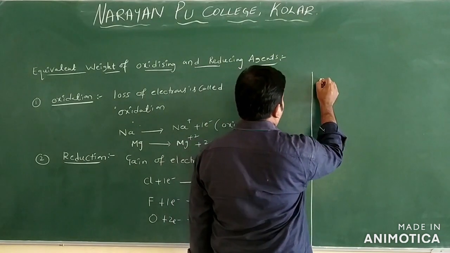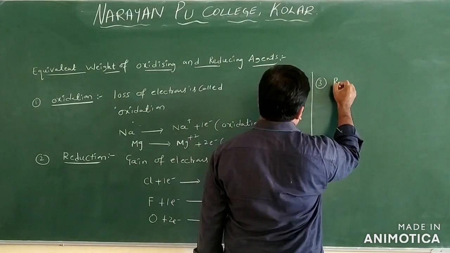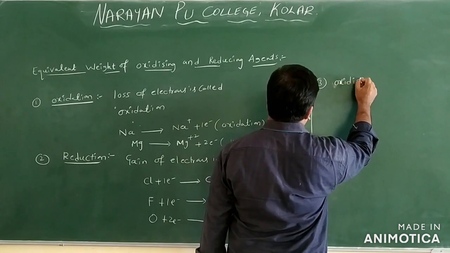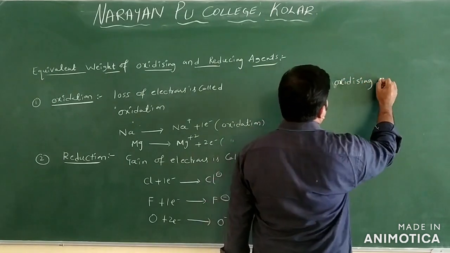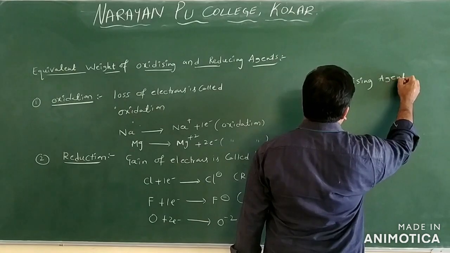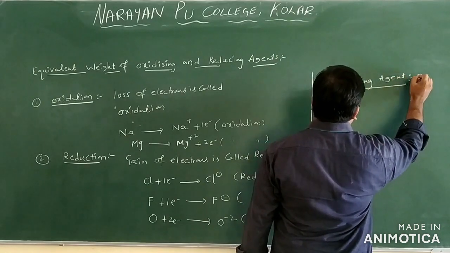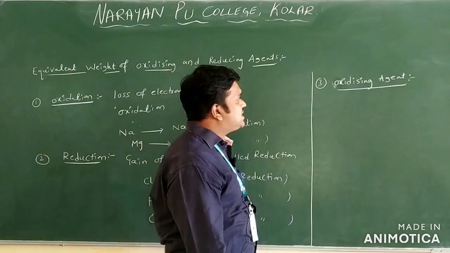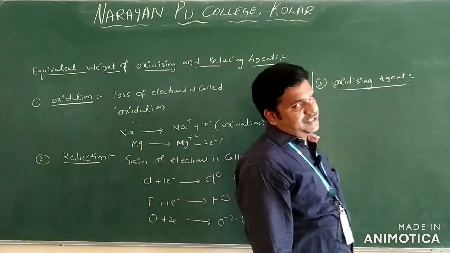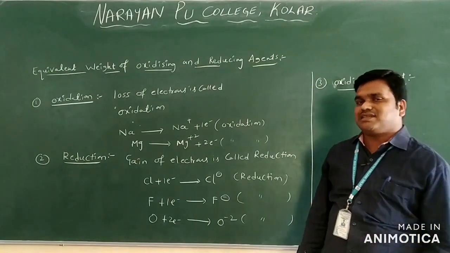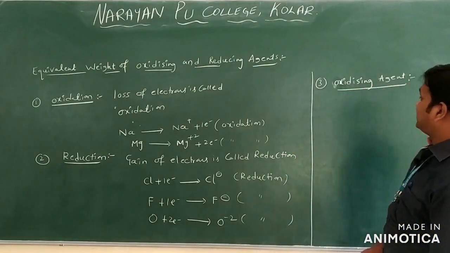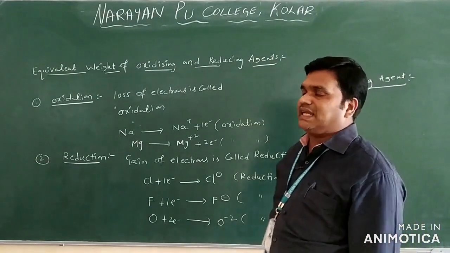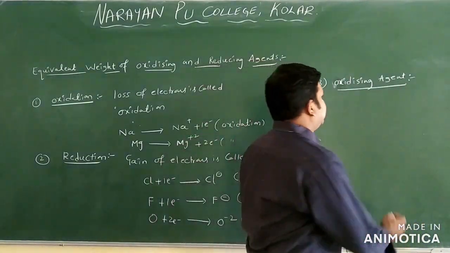Next we have to discuss what is an oxidizing agent and what is a reducing agent. Take a third definition here: oxidizing agent. So what is an oxidizing agent?